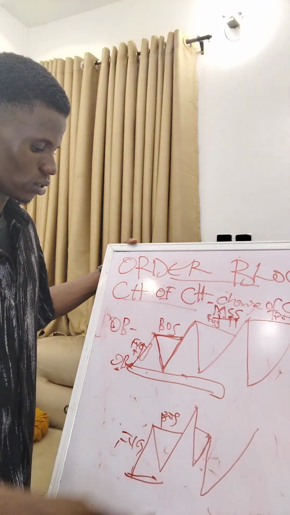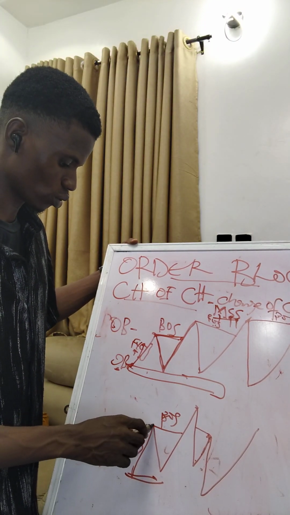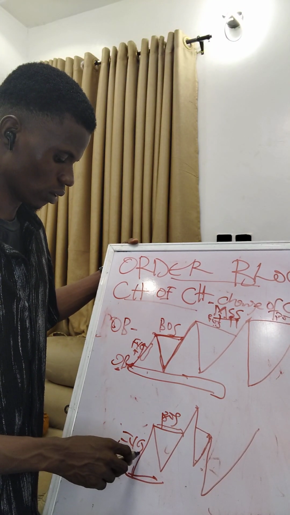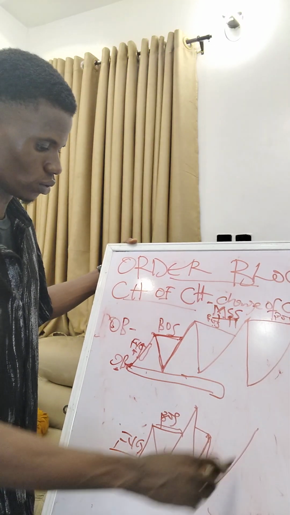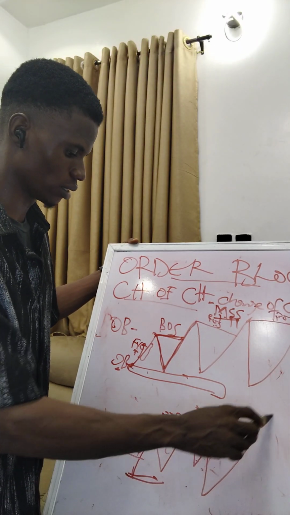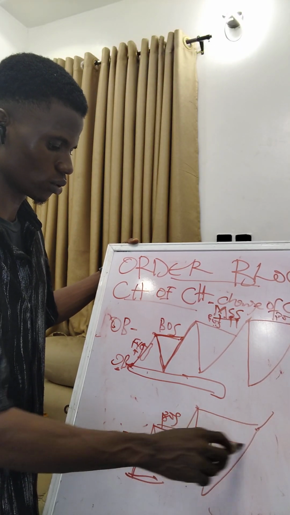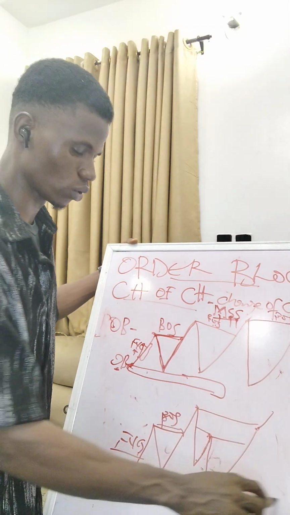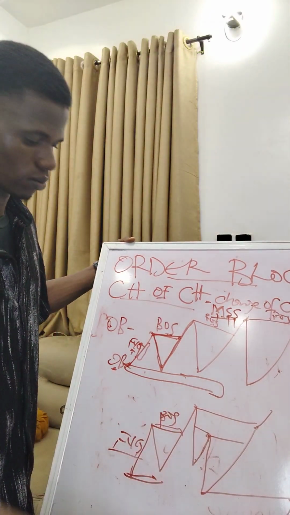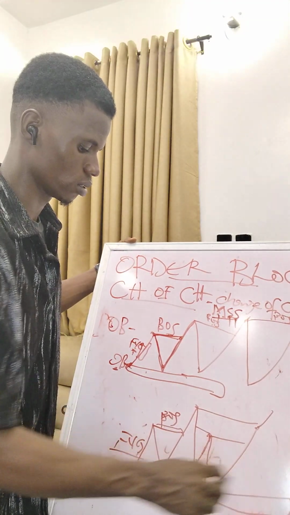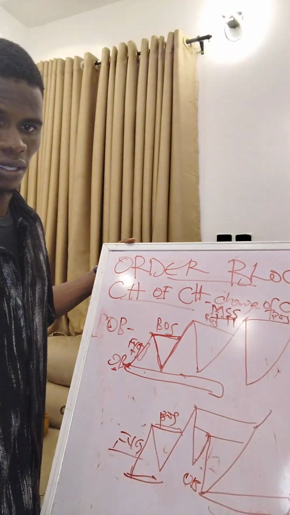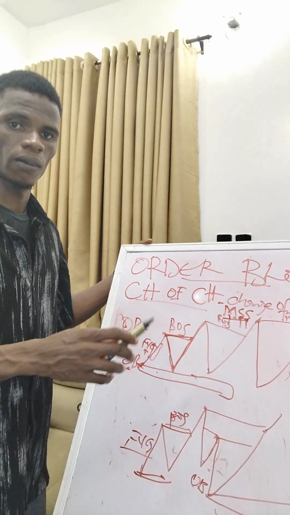You get it now? So a valid order block must break structure, and it must have a fair value gap. So this one now, you can take this one as your order block because it has broken this structure and it has broken this one too. So you cannot continue your order block. Wow, are you seeing my work? From here, OB. You see now? So that is your order block.